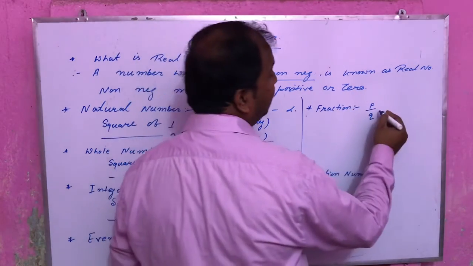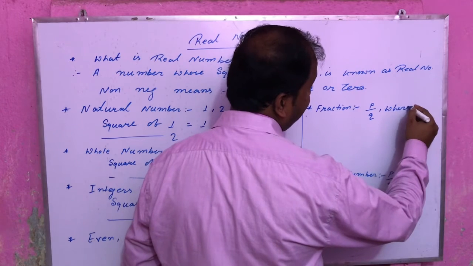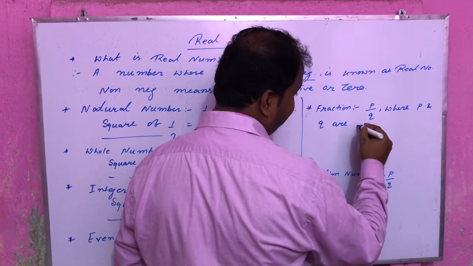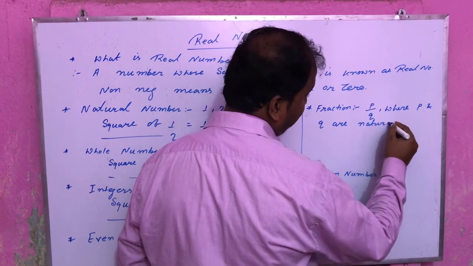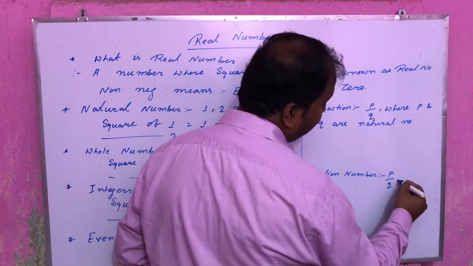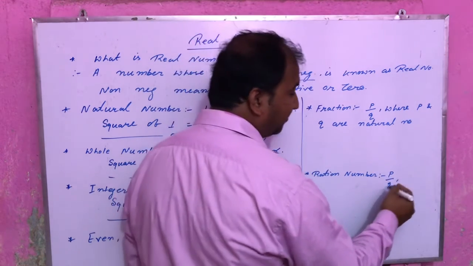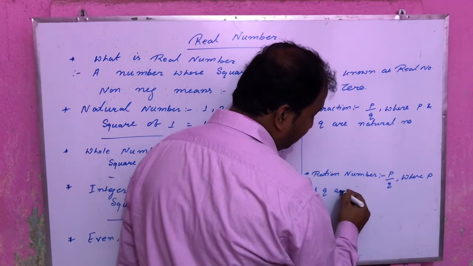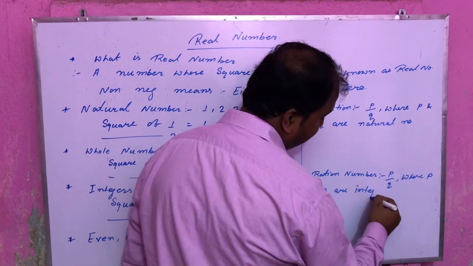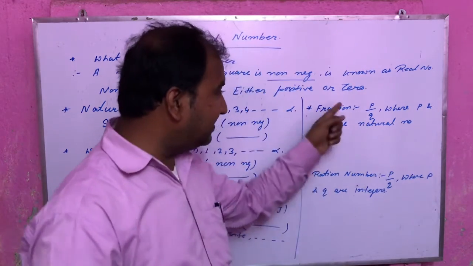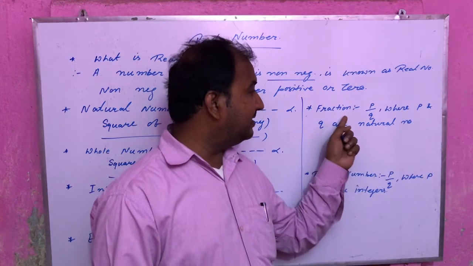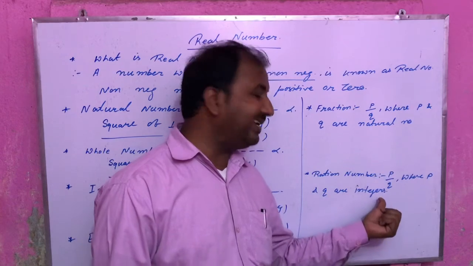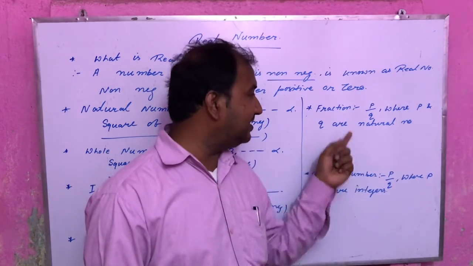In a fraction, a number is written in the form of p by q, where p and q are natural numbers. And in a rational, a number is written in the form of p by q, where p and q are integers. This is the difference between these two. In the fraction, p and q are natural, and in the rational, p and q are integers.